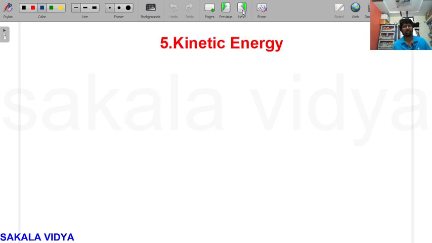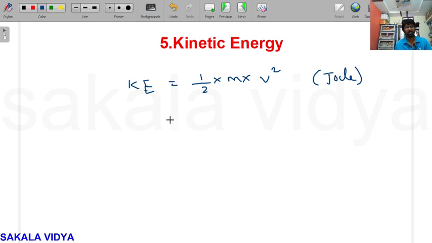Now let us go for kinetic energy. What is the formula for kinetic energy? Simply half into m into v square. Its unit will be joule. So half into, what are the units for mass? Kg. What are the units for velocity? Meter per second.